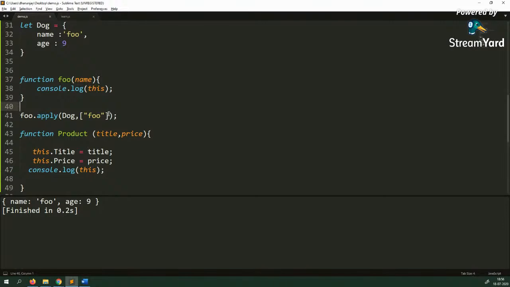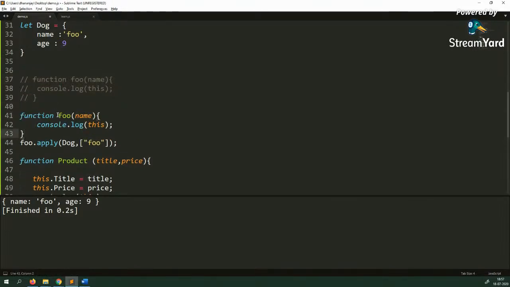All right, so if you look at the output at line number 41, function foo is a function statement, and I'm calling it using the indirect invocation pattern, and I'm able to manually pass this dog object inside it as the value of this. So this is working perfectly fine. Now let's go ahead and change this function to an arrow function. I commented that out, and I can change it to an arrow function like this.